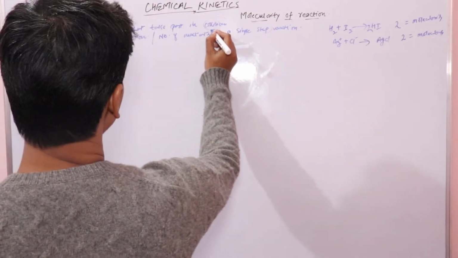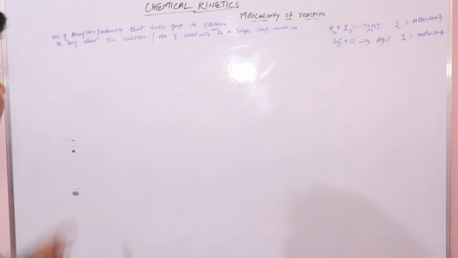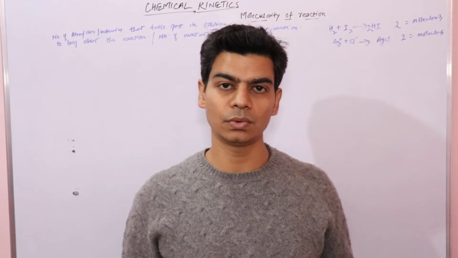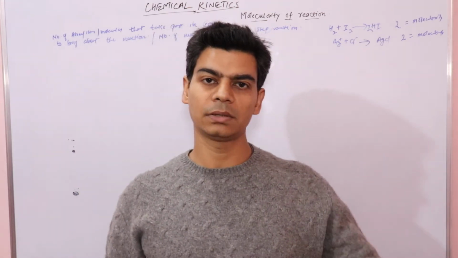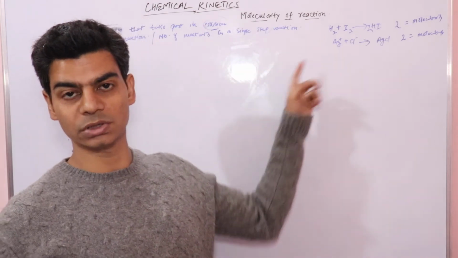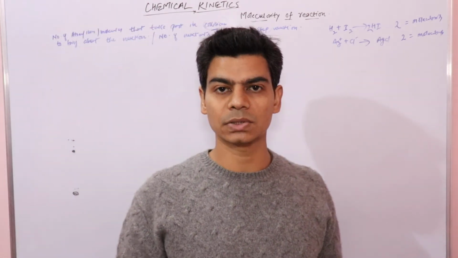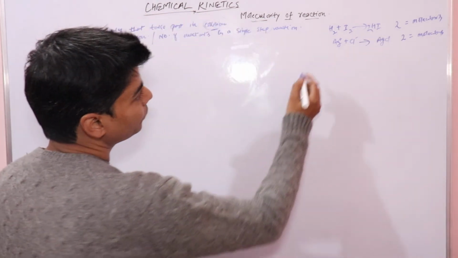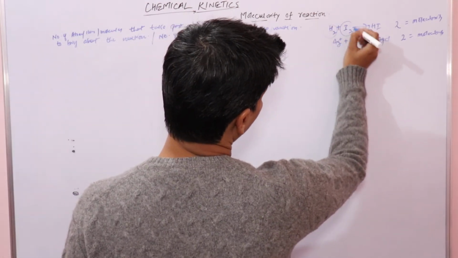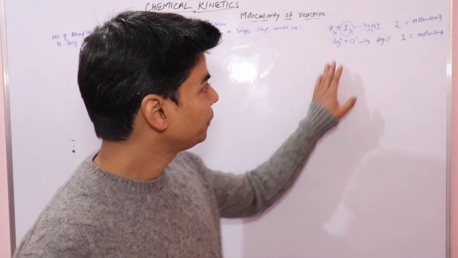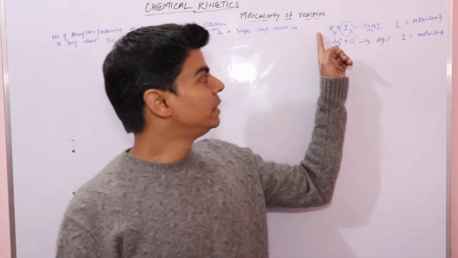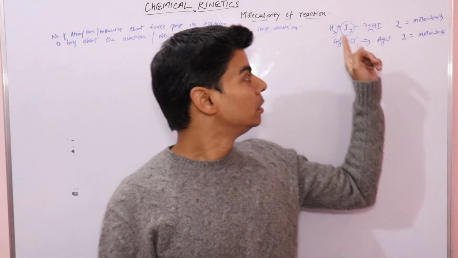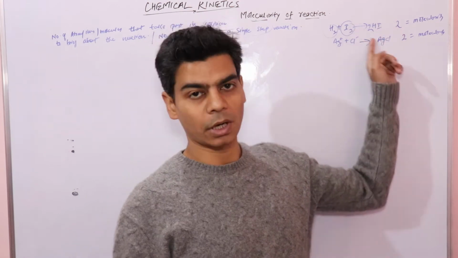Now let's see what is this collision, because the definition says the number of atoms, ions or molecules that take part in collision so as to cause the reaction, right? Because a reaction is caused when a collision takes place between reactant molecules. Here we have reactants hydrogen and iodine. When a chemical reaction takes place, the reactants that you see in this chemical equation collide to form the product.